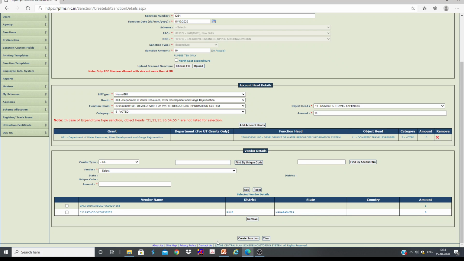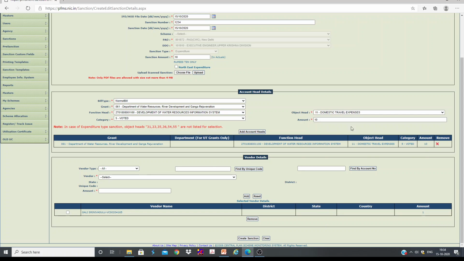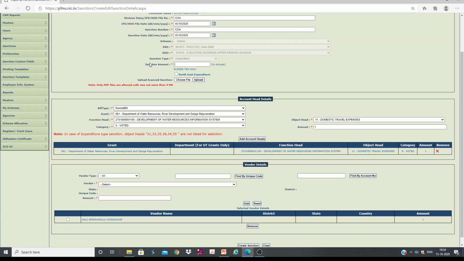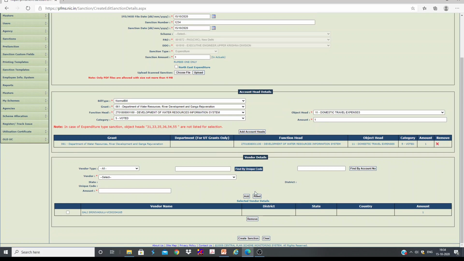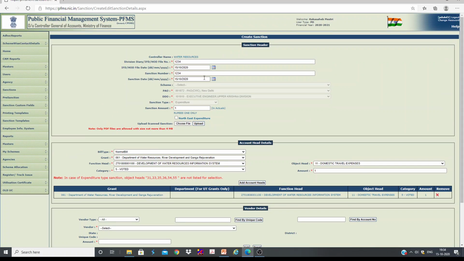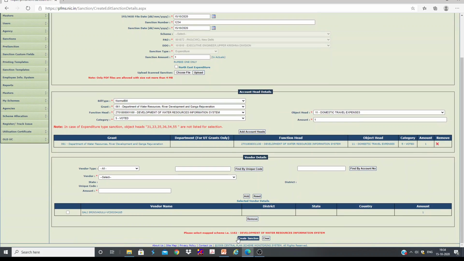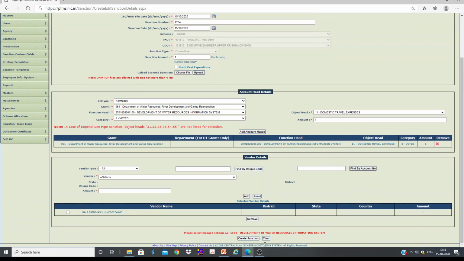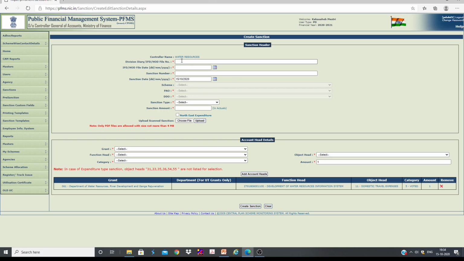What I will do, I will remove this user, and this also I will modify. Let me take back 1, add account, here also 1. That's it. Now create sanction. Okay, it is asking. Oh, okay, I have not selected scheme here. Generally it is not required, but it is asking.